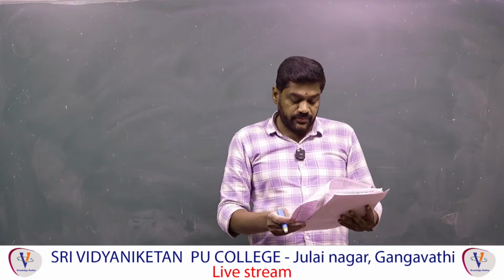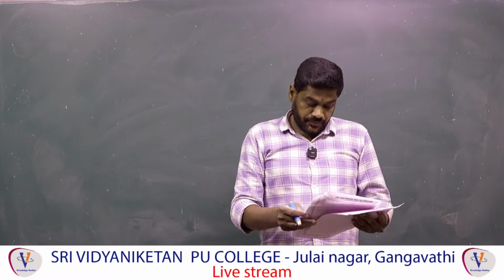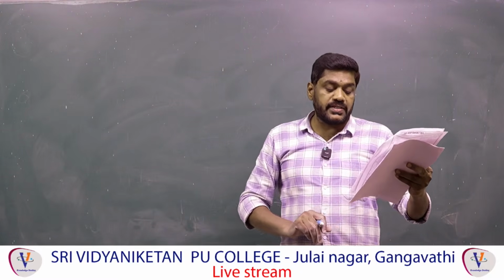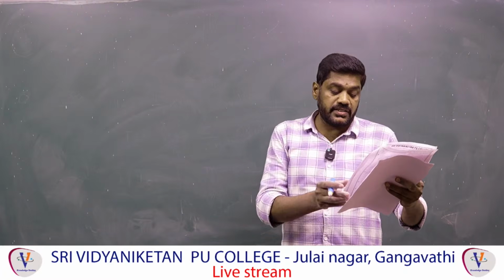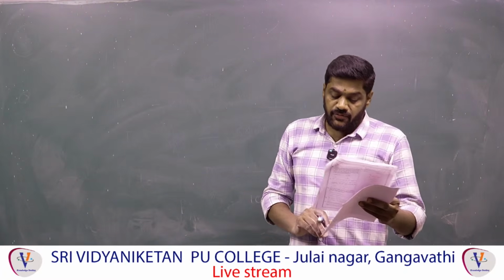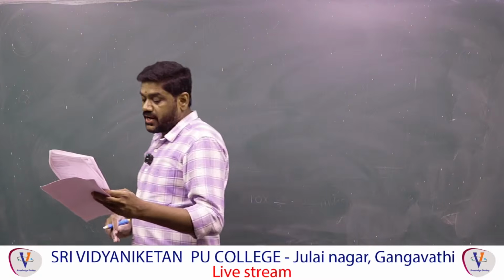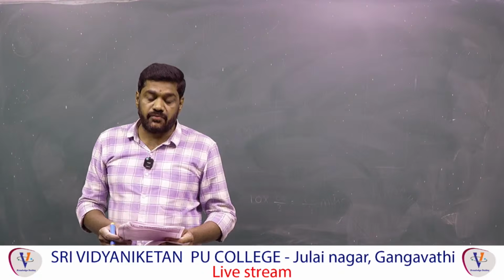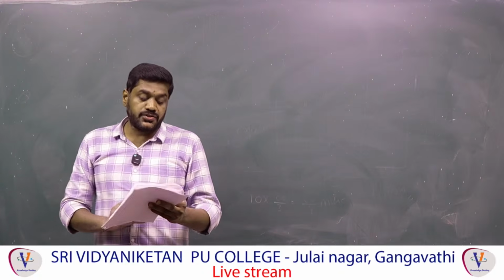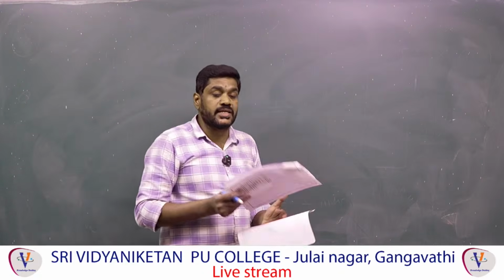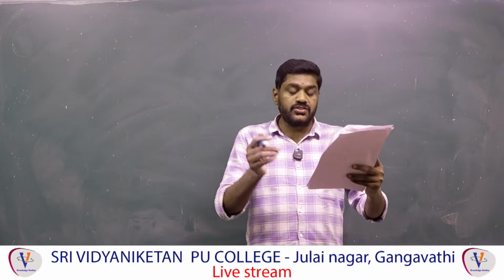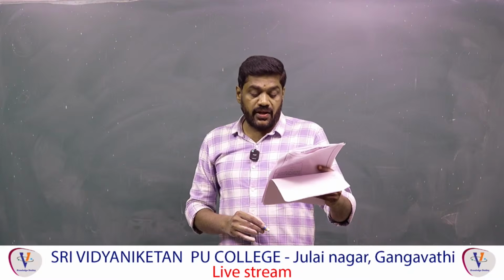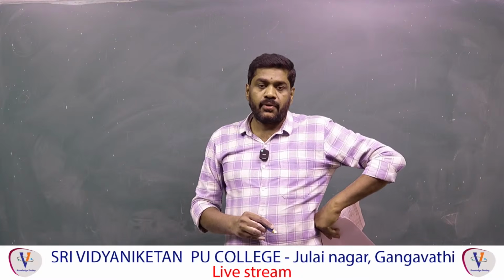Next, 39. That is a theory question. Statement 1: when the acceleration of a particle is 0, then the velocity of the particle is also 0. Statement 2: if the particle moves in a straight line with constant acceleration, then the average velocity of this particle can be 0 in some time interval. So statement 1 is incorrect, but statement 2 is correct. Why? Statement 1 says that when acceleration is 0, the velocity is also 0. Never.